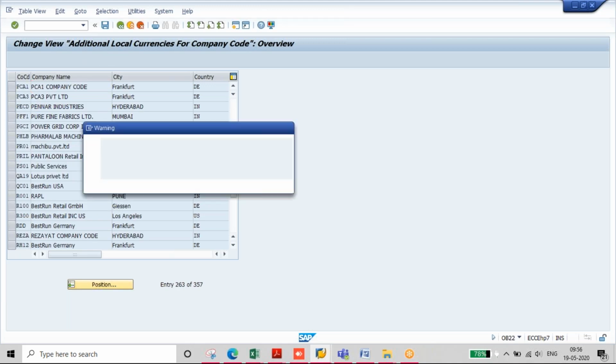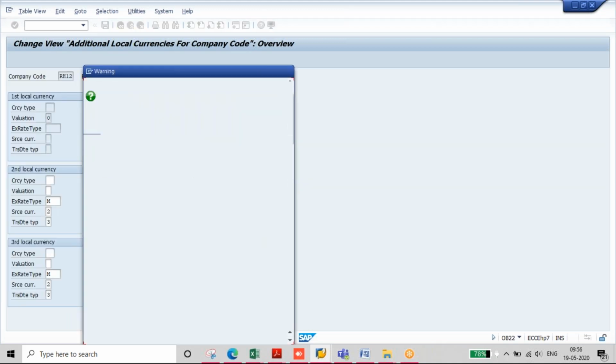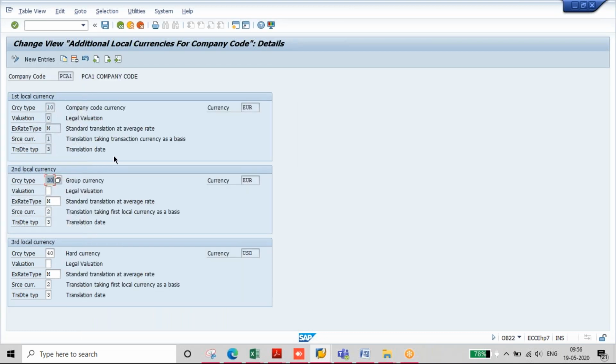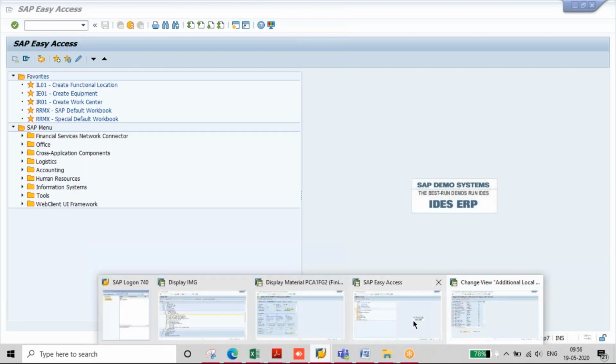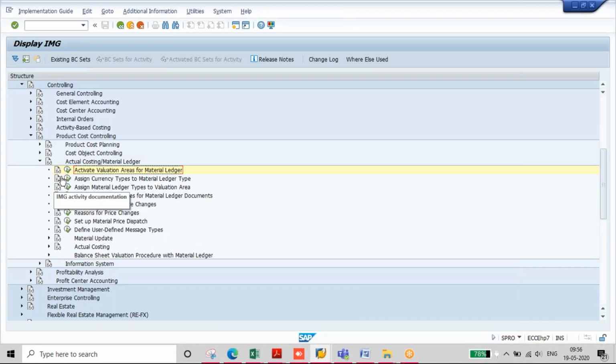In OB22 you can see that we have defined three currencies: company code currency, group currency, and hard currency. That configuration we see here.